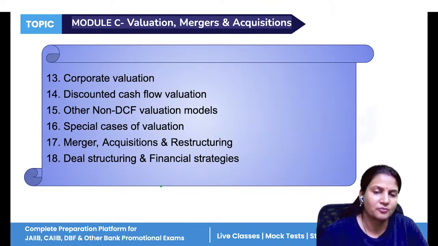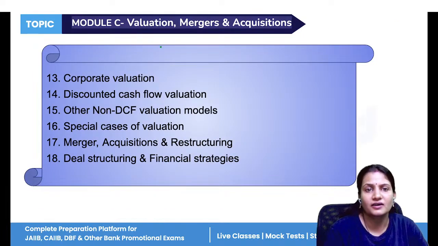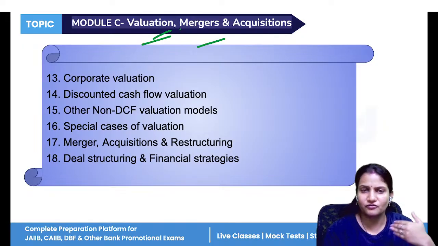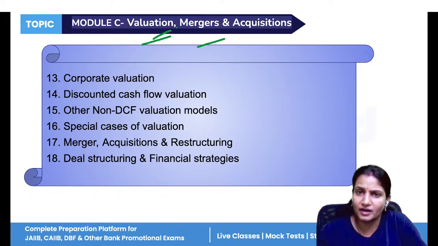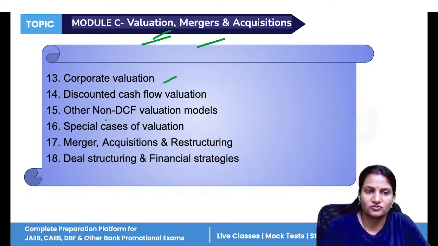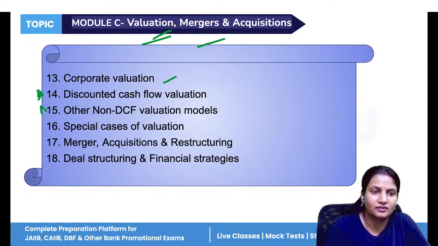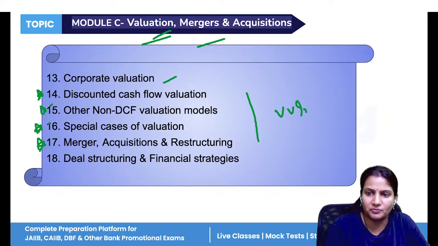Now, module C is all about a new type of module. It talks about how you will do the valuation of a company if you are purchasing it. So corporate valuation covers discounted, non-discounted, special cases, and unit 17. From 14 to 17, very important units.